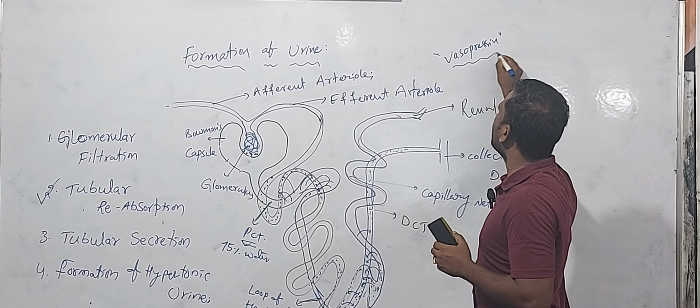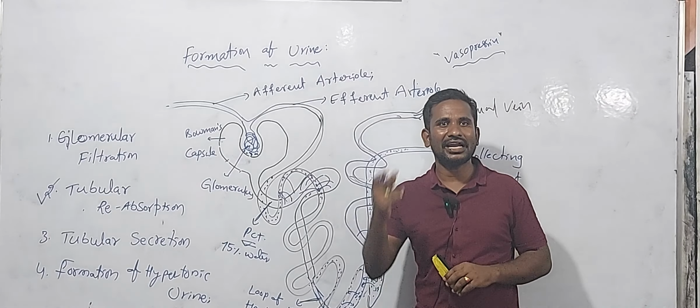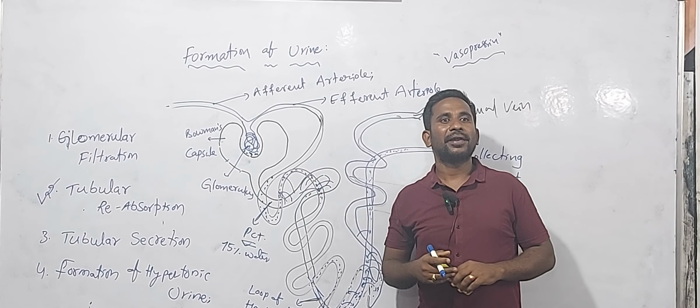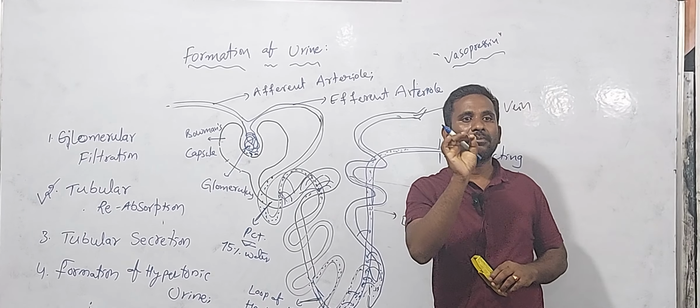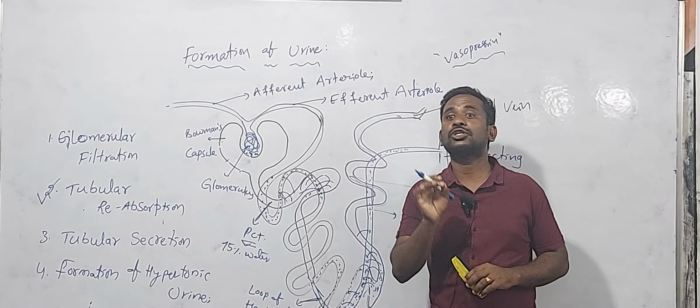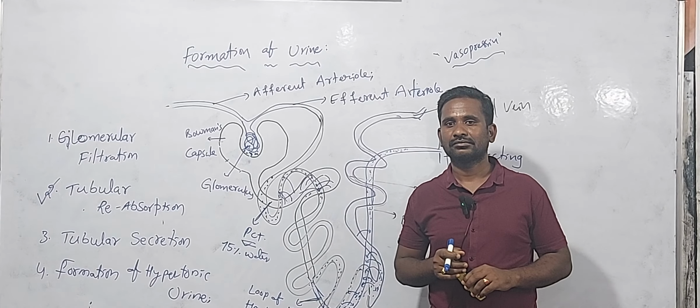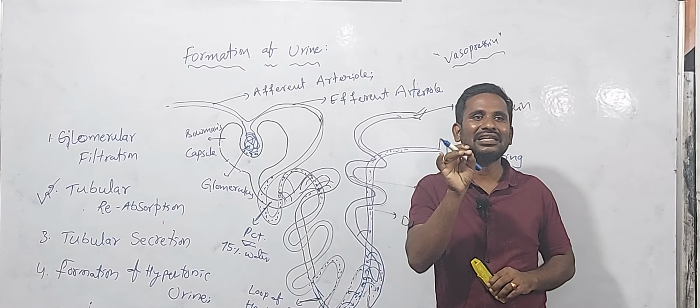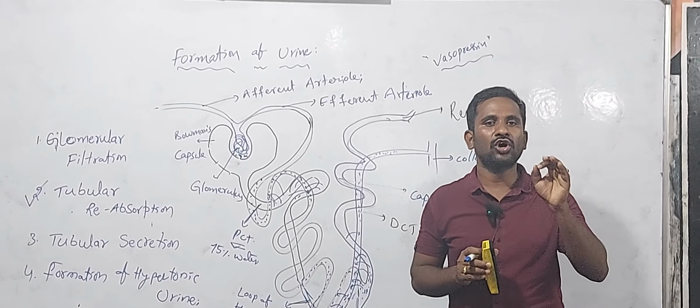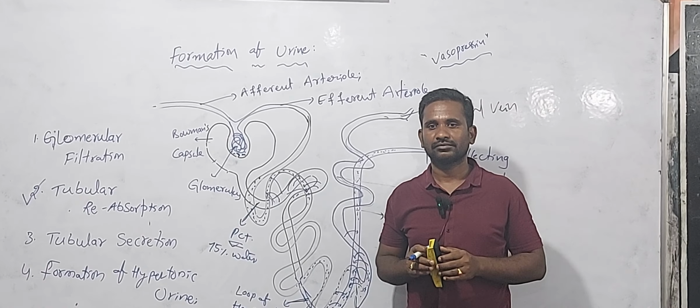Vasopressin is a hormone which is secreted by our brain containing gland, pituitary gland. That pituitary gland can secrete the vasopressin hormone.